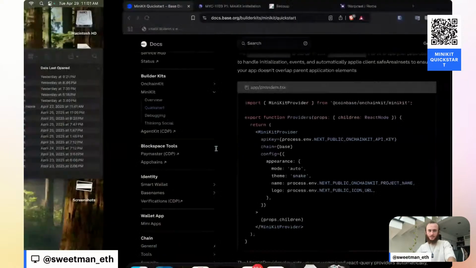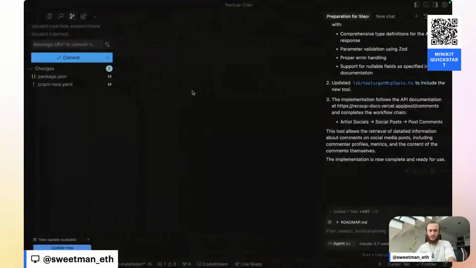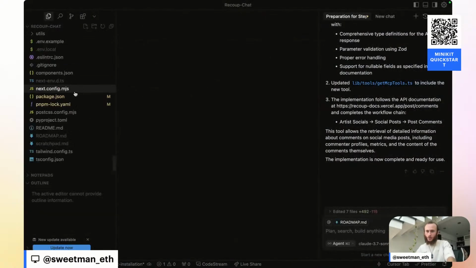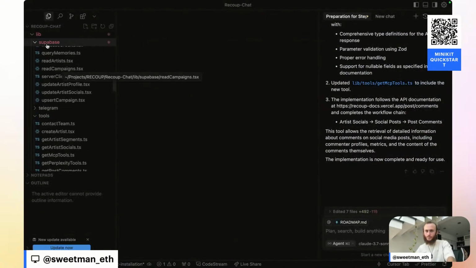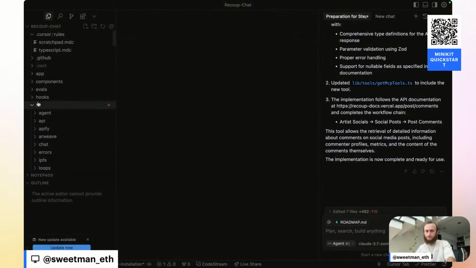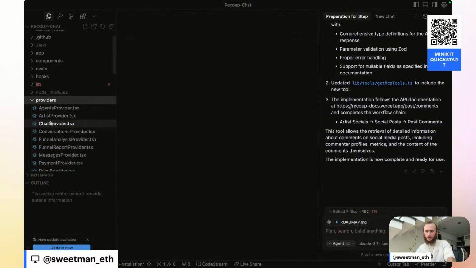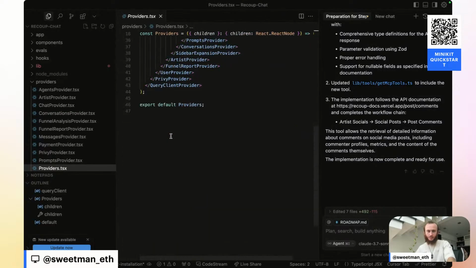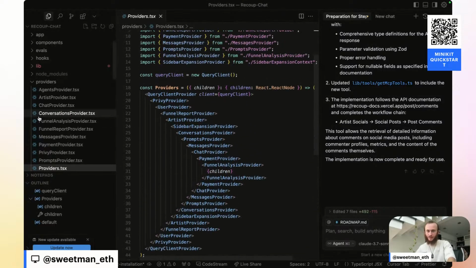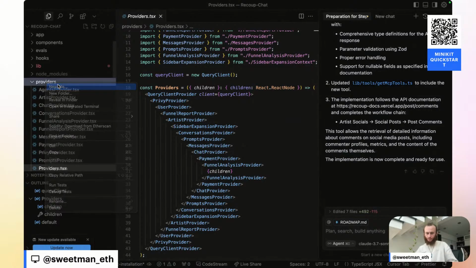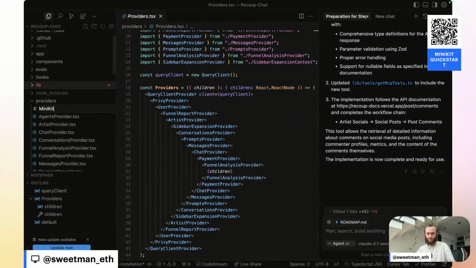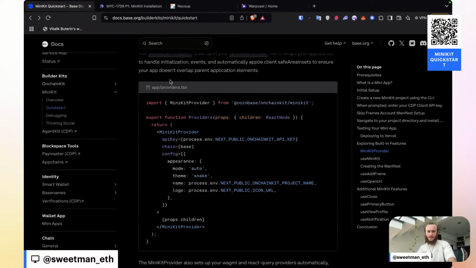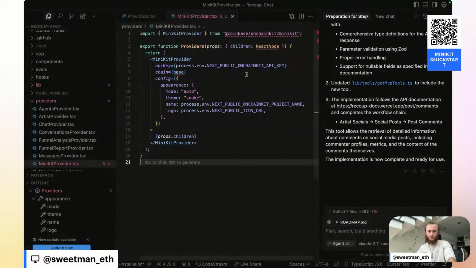And so let's do that first, and let's go into, I already have a providers folder. And so inside of my providers folder, I have like a global provider, which you can see we already have a lot of providers. And so I'll make a new one called MiniKit provider.tsx. And inside of here, let's copy the code, paste the code.